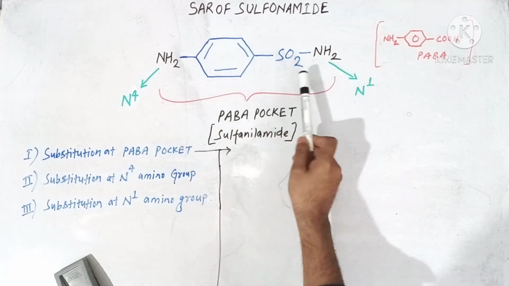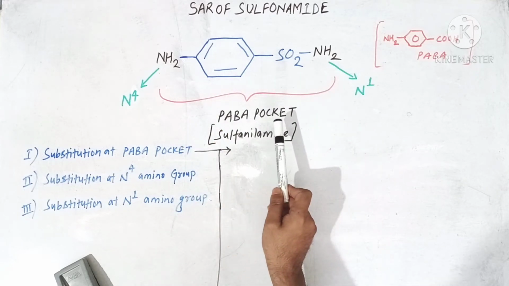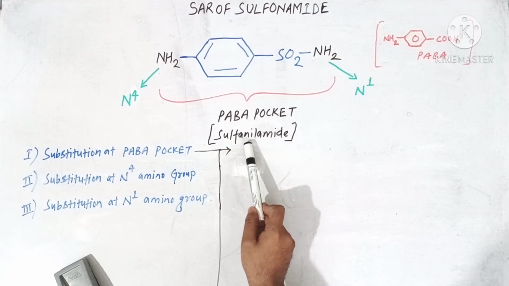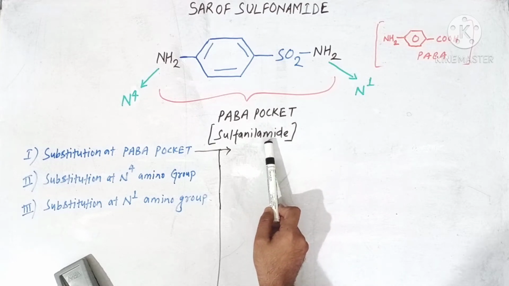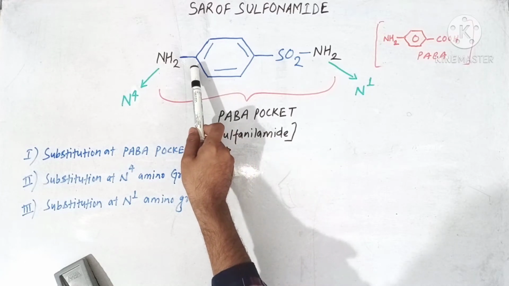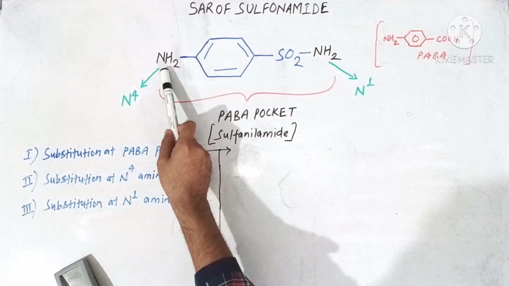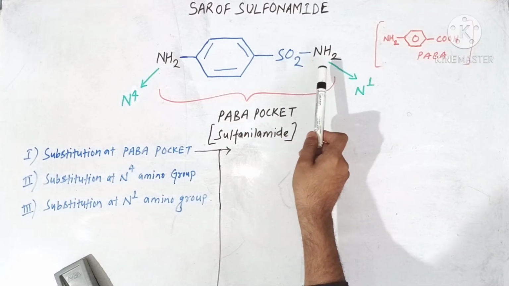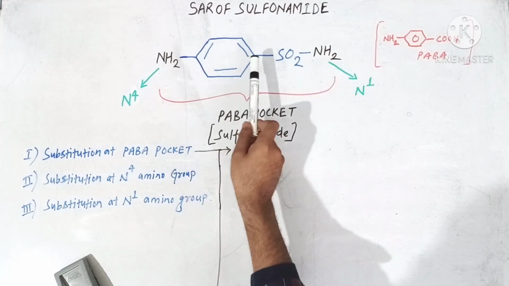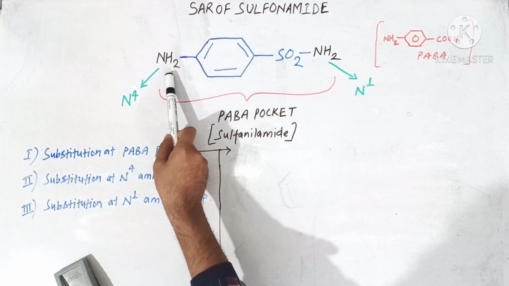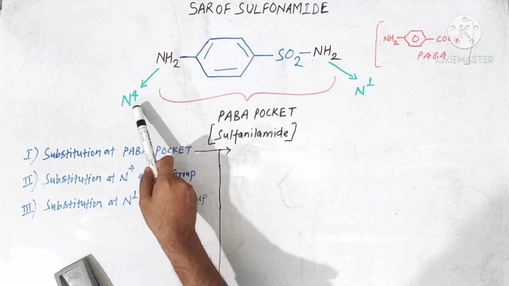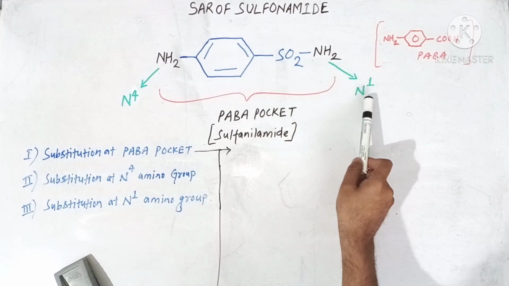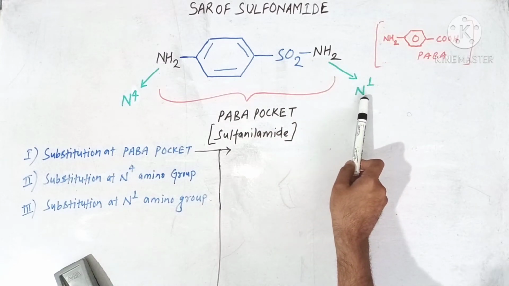So this is actually the general structure of sulfonamides, which is also known by the name PABA pocket. And chemically PABA pocket is nothing but a sulfanilamide, because you can see in sulfanilamide at fourth position we have a free amino group and at first position we have a sulfonyl group. Here this amino group is known by the name N4 amino group, and here this amino group is known by the name N1 amino group.